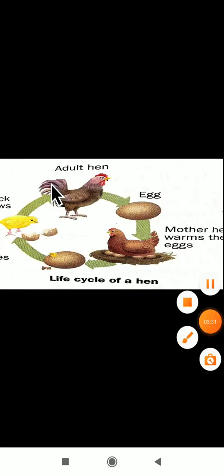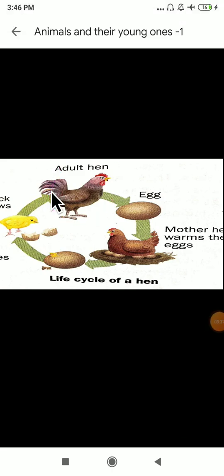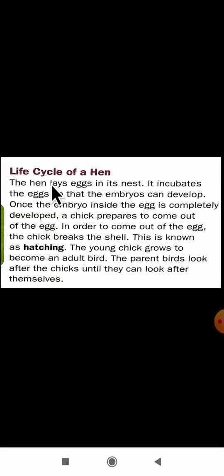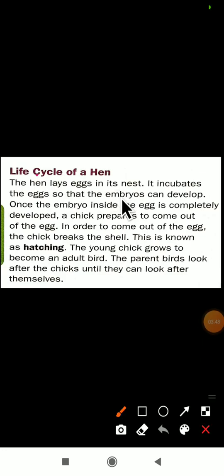Have you seen the hen? Here is the hen picture. What is the life cycle of this hen? The hen lays eggs in its nest here. Dear students, you can see what they are telling. The hen will lay the eggs where? In a nest. It incubates the eggs so that the embryo can develop. Incubation is nothing but giving warmth to the egg. The hen will give warmness to the egg so that the embryo can develop.